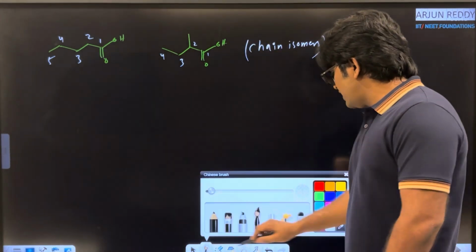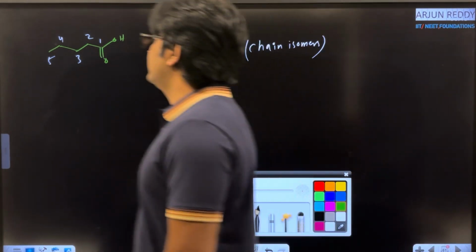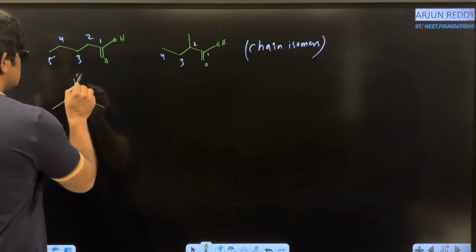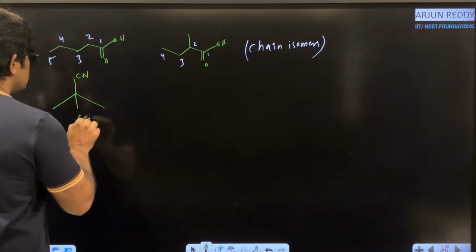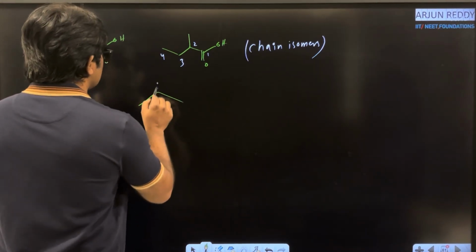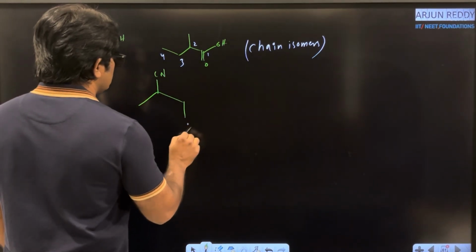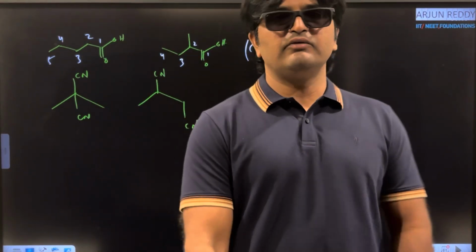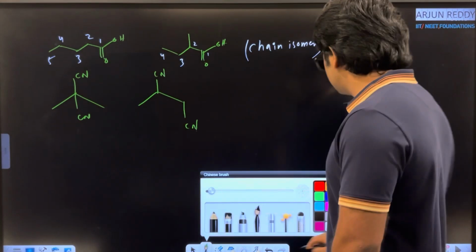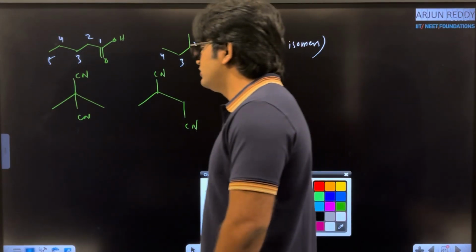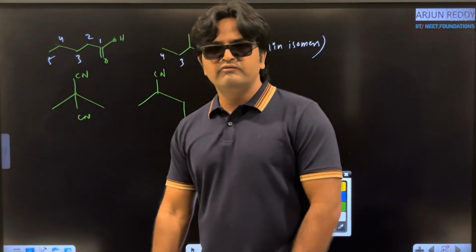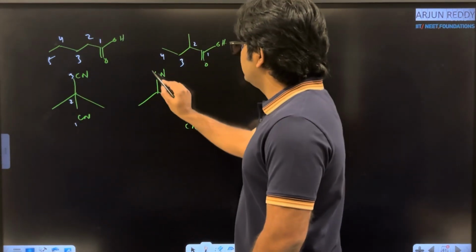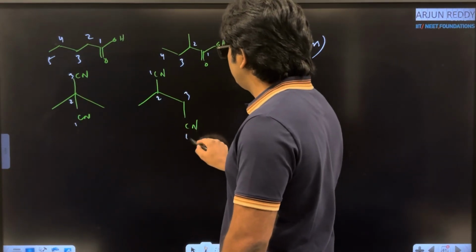Now let us come to another example. Sometimes they are giving like this. With 3 carbon atoms I am taking. Here I am taking CN. Again here also CN. I am changing the position of CN like this. CN, again CN. They are looking like positional isomers. Don't get confused. They are looking like positional isomers, but they are not positional isomers. Why? Because what is the way of giving numbering in the first molecule? 1, 2 and 3. But here 1, 2, 3 and 4.